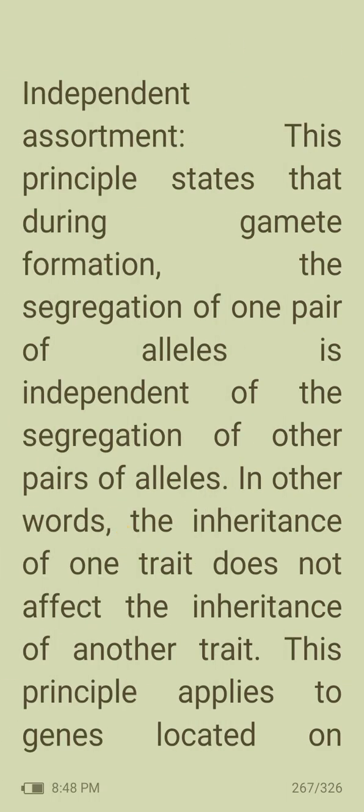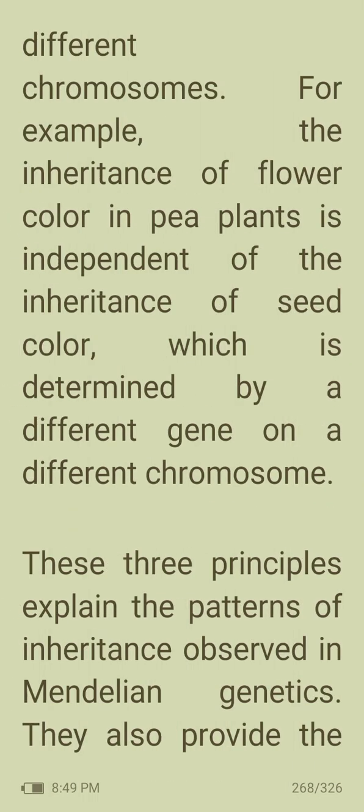So, independent assortment. This principle states that during gamete formation, the segregation of one pair of alleles is independent of the segregation of another pair of alleles. In other words, the inheritance of one trait does not affect the inheritance of another trait. This principle applies to genes located on different chromosomes. For example, the inheritance of flower color in pea plants is independent of the inheritance of seed color, which is determined by a different gene on a different chromosome.